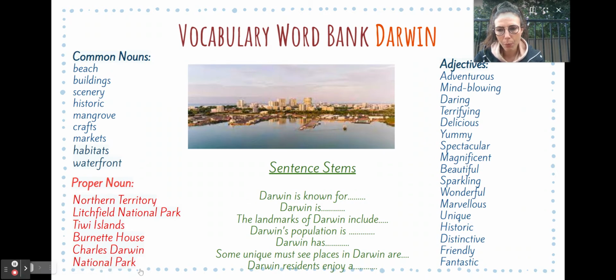We also have proper nouns. Okay, so these are specific places like Charles Darwin National Park. And then you have your adjectives that you have been using. If you're finding these adjectives repetitive, look up synonyms for words. All you need to do, which you do in class, is look at the word, type in synonyms for that word, and you'll be able to find some.